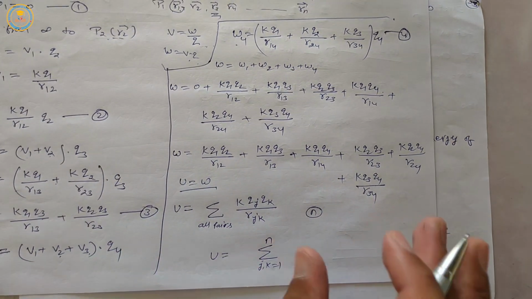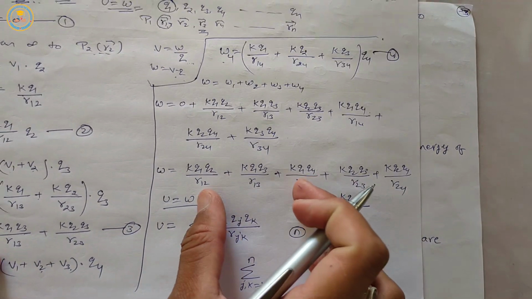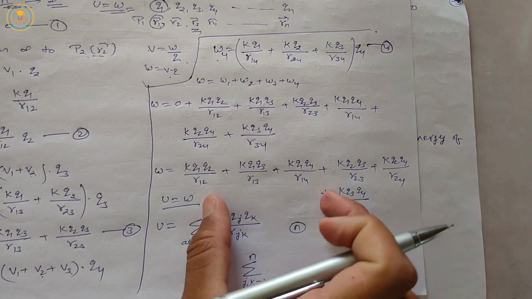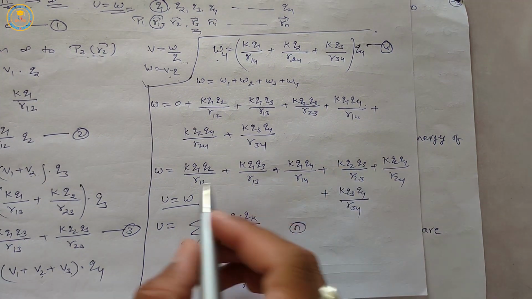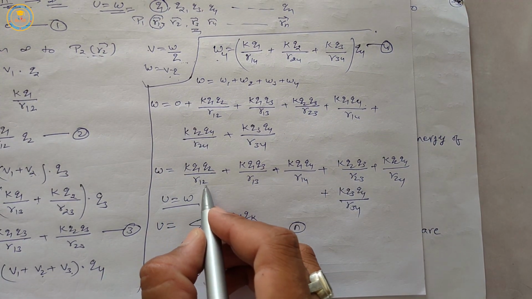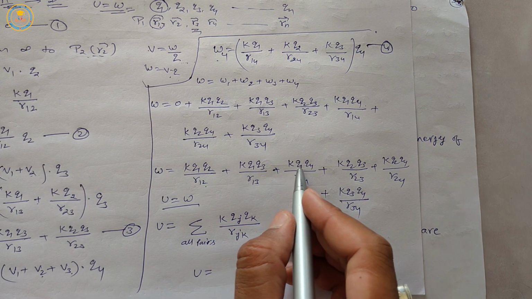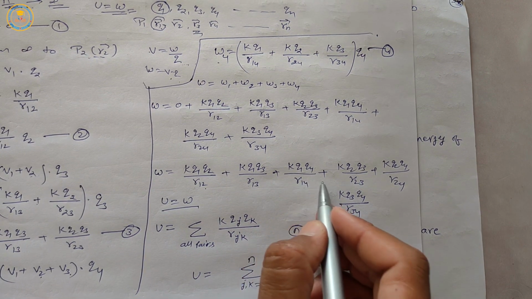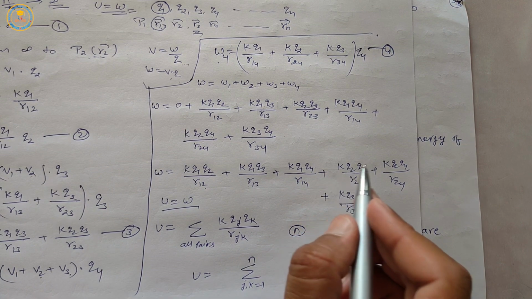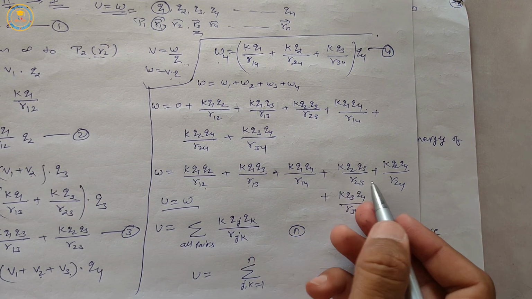If we have n charges, then this equation can be written as K q1 q2 upon r12, K q1 q3 upon r13 plus K q1 q4 upon r14 and so on, K q1 qn upon r1n.